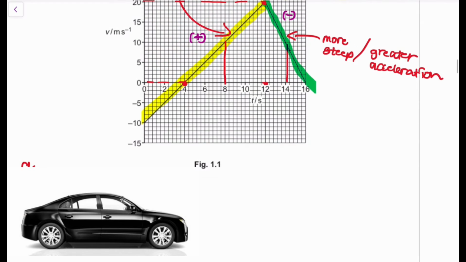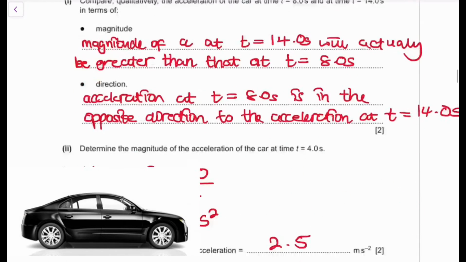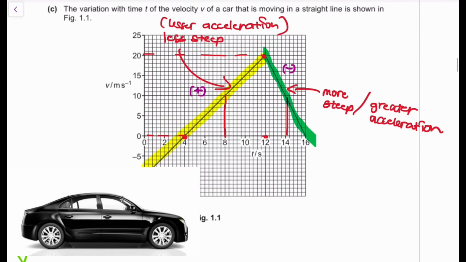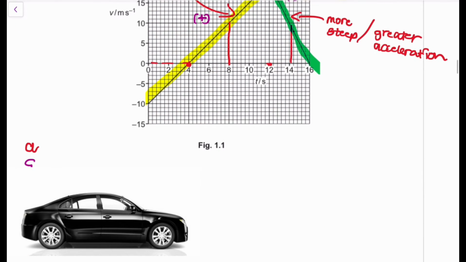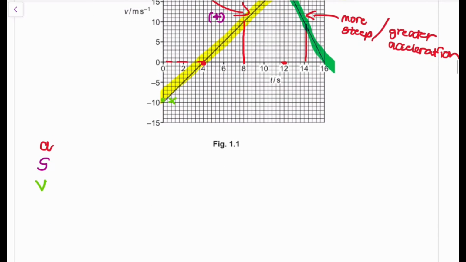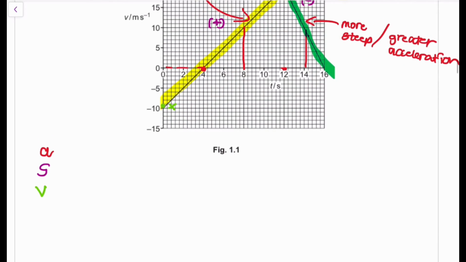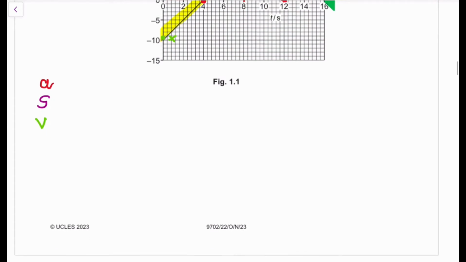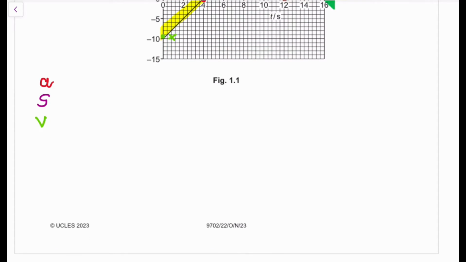So from negative 10, that is from t equals 0, where the car is at x, we want to determine the displacement from x to t equals 12.0, right? So we had x is here, right? So I'm going to mark this position and I'm going to call it x. And we want to find the displacement until we move at time t equal to 12. But it's going to be a little bit complicated, but we're going to identify that just in a minute.